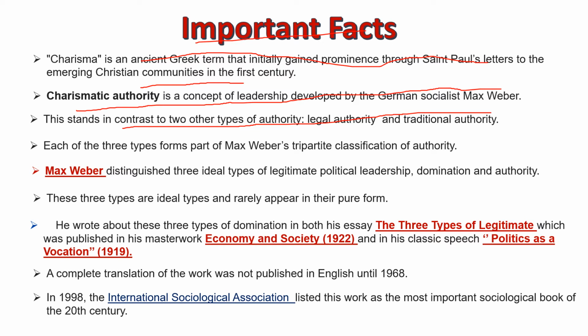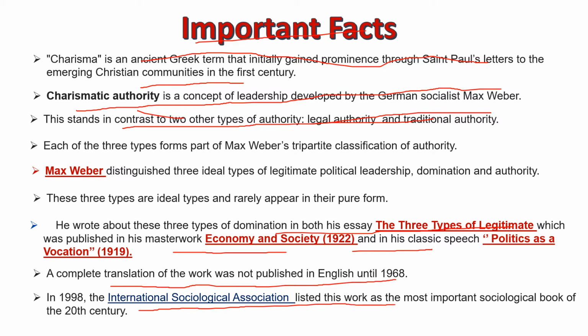Max Weber explained three types of authority: legal authority, traditional authority, and charismatic authority. This appears in his essay The Three Types of Legitimate Rule, which was published in his masterwork Economy and Society, and in his classic speech Politics as a Vocation. A complete translation of the work was not published in English until 1968. In 1998, the International Sociological Association listed his book as the most important sociological book of the 20th century.